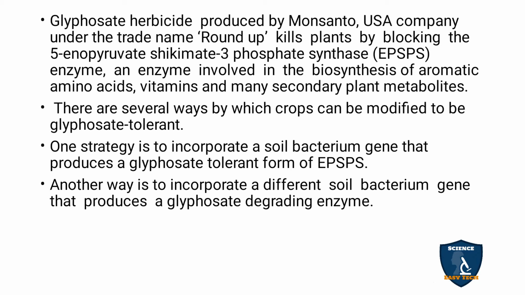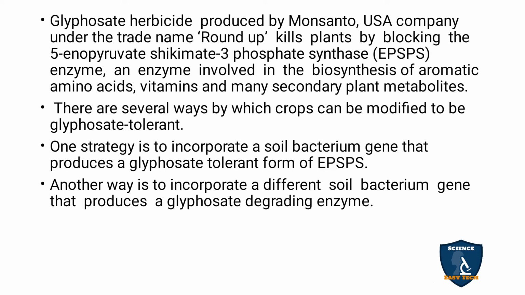Another way is to incorporate a different soil bacterium gene that produces a glyphosate degrading enzyme. So the first one is to alter the genes so the plant tolerates the glyphosate. The other is that a soil bacterium has a gene to degrade the glyphosate.